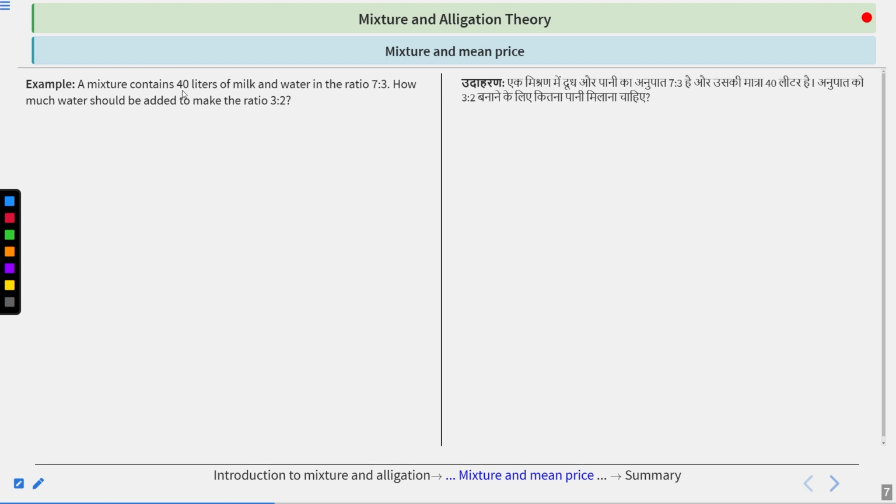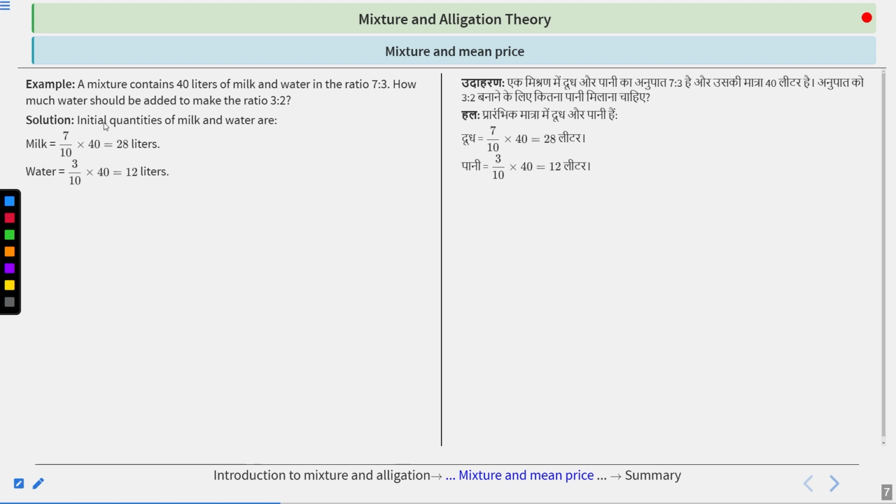Now see some other examples. A mixture contains 40 liters of milk and water in the ratio 7:3. How much water should be added to make the ratio 3:2? Clear? The initial ratio is given as 7:3 and the quantity is given as 40 liters. So these 10 units always equal 40, and milk is 7 units. So milk will become 7 by 10 into 40.